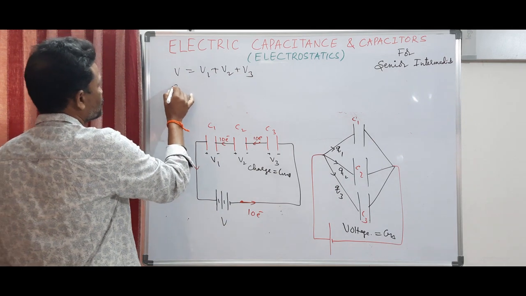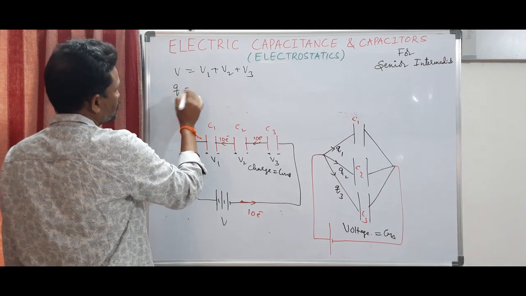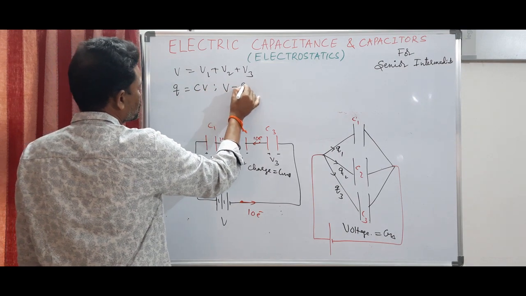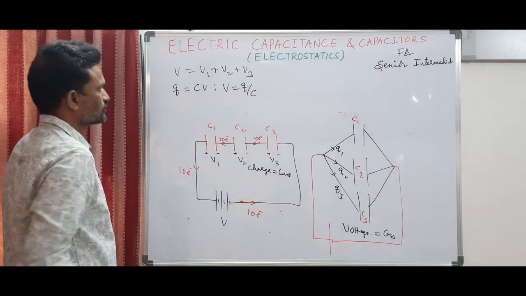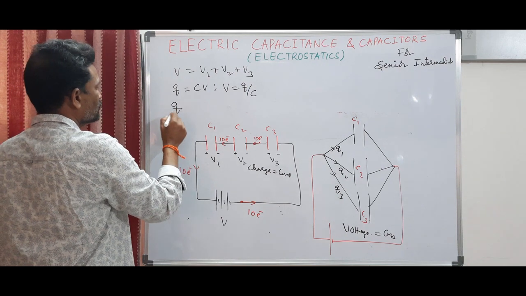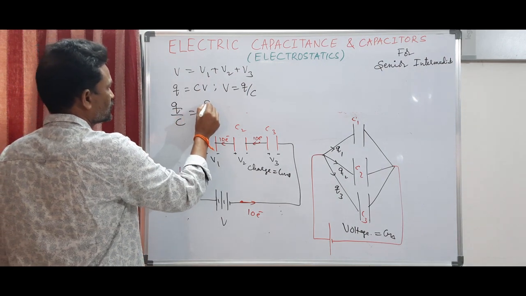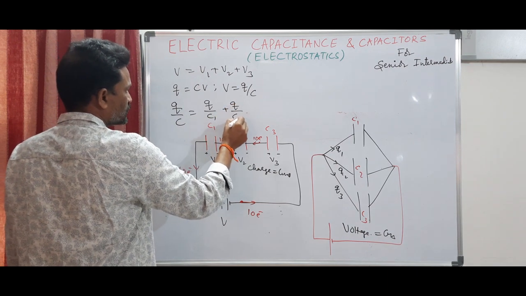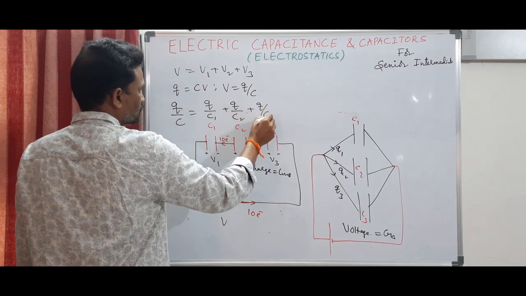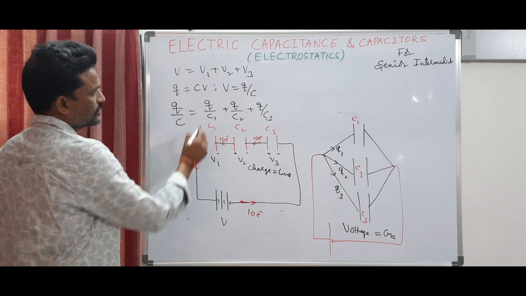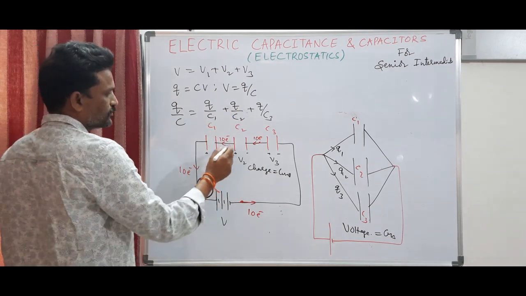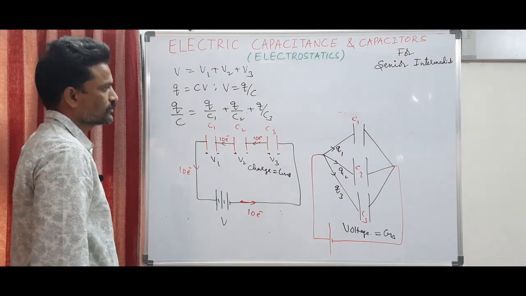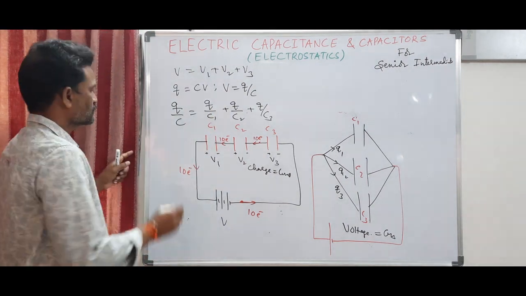I know from the formula of capacitance that Q can be written as CV, so I can write V is equal to Q by C. Here instead of V, I write Q by C. Here I write Q by C1, here Q by C2, here Q by C3. We can write Q1, Q2, Q3, but Q1, Q2, Q3 are the same. So you can take Q common on either side of the equation. So what will you get?